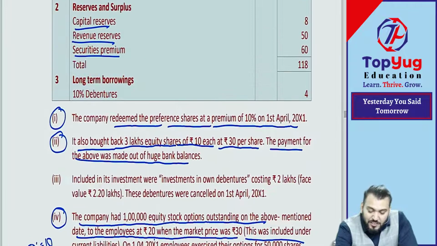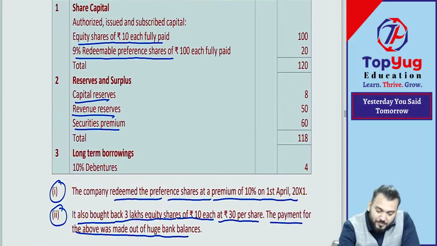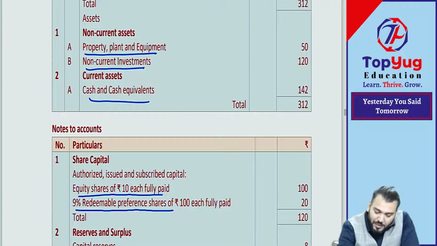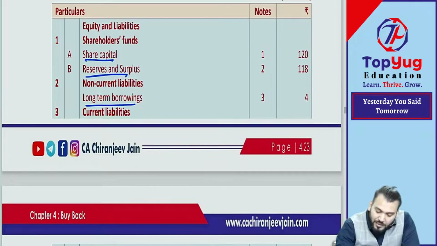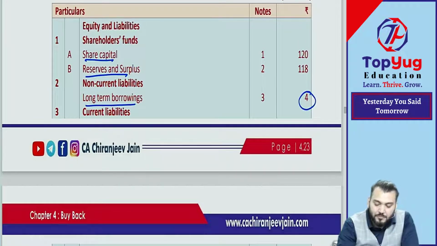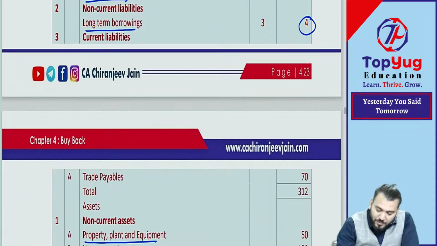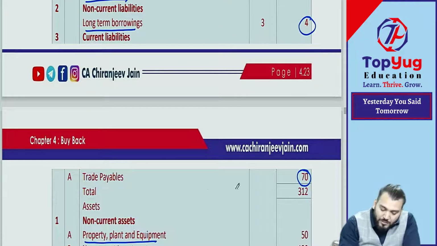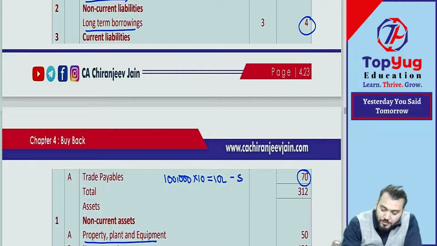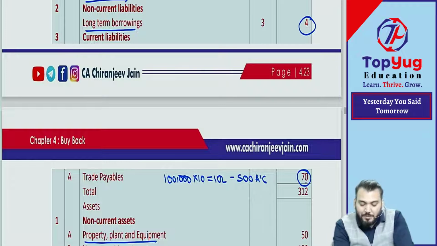So of course it is included in current liability. Means can I say what is the current liability? Current liability how much given? 70 lakh. So out of these, 1 lakh into 10, means 10 lakh, will be what? Stock option outstanding account. Understood? Means out of 70 lakh, 10 lakh is stock option outstanding account.